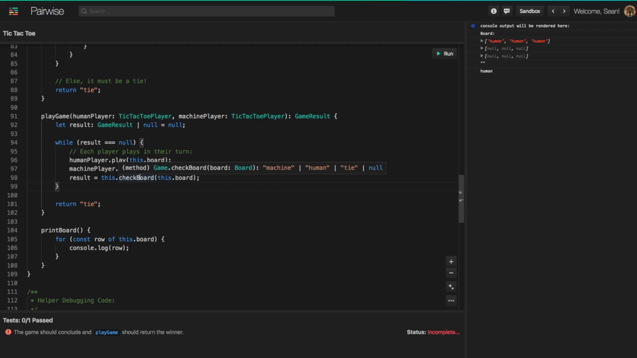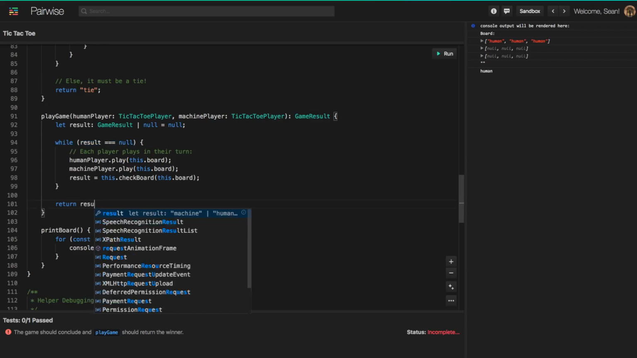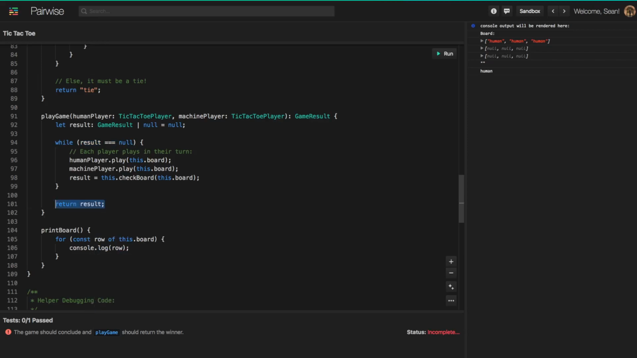Until the game is finished, this will keep returning null, and the result will still be null until eventually we get to a state where the game is finished and we either have a winner or a tie. Once that happens, this while loop will finish because the condition will break and we'll be outside of the while loop. Then we just need to return whatever result we have here.